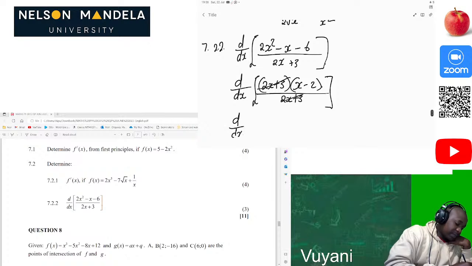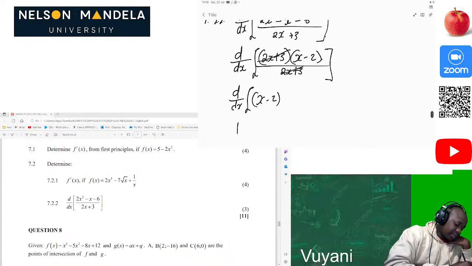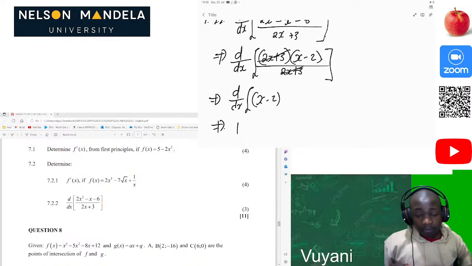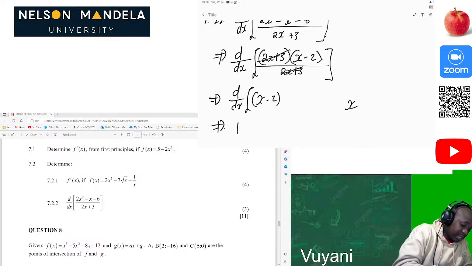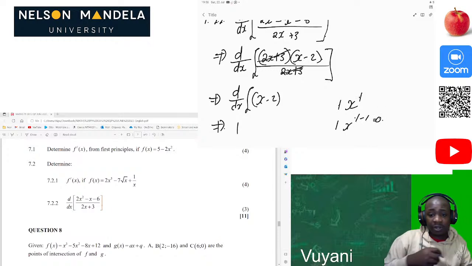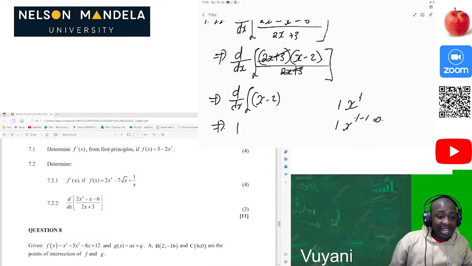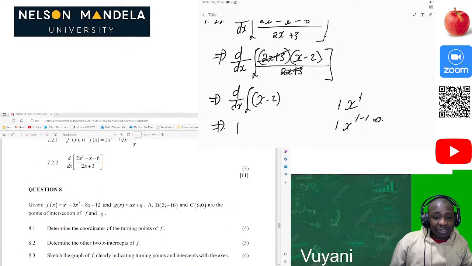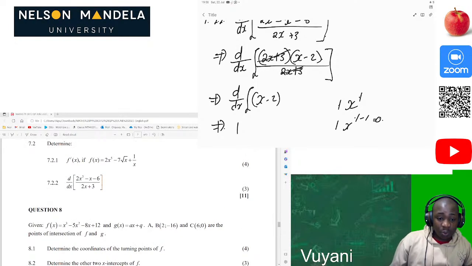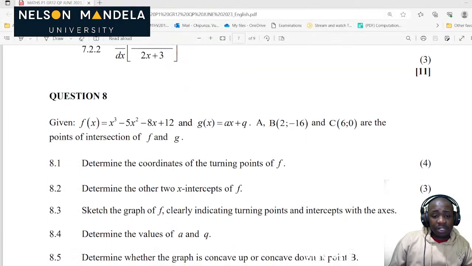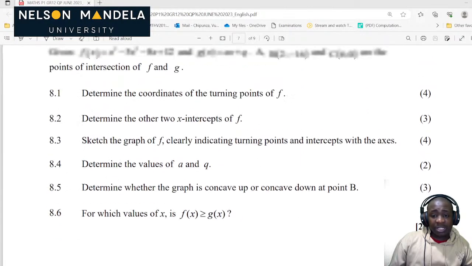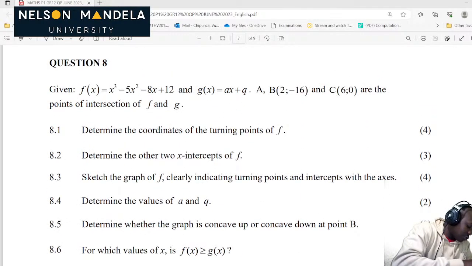Then now we have d over dx of x minus 2. So we can now derive this, and we can see that the answer will be equal to 1. That will be our derivative, because x is x to the power 1, so 1 times 1 is 1, then x to the power 1 minus 1 is x to the power 0, and anything to the power of 0 is equal to 1. Then we are done with question 7. Just like that, we did calculus in less than 5 minutes. Wow, that's amazing. Now let's look at question number 8, which has 20 marks. Let's try to do it fast as well.